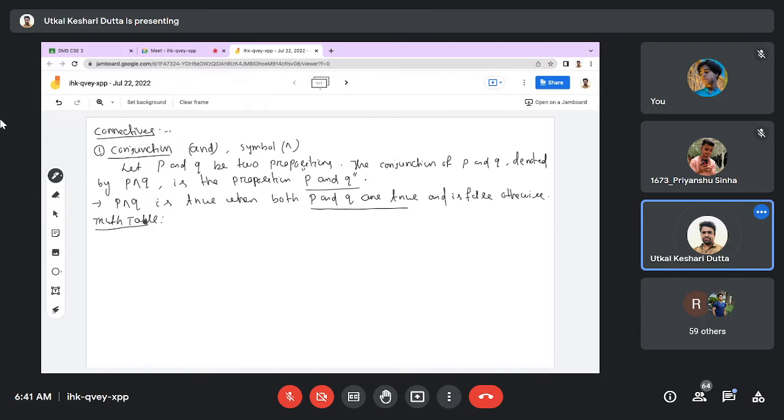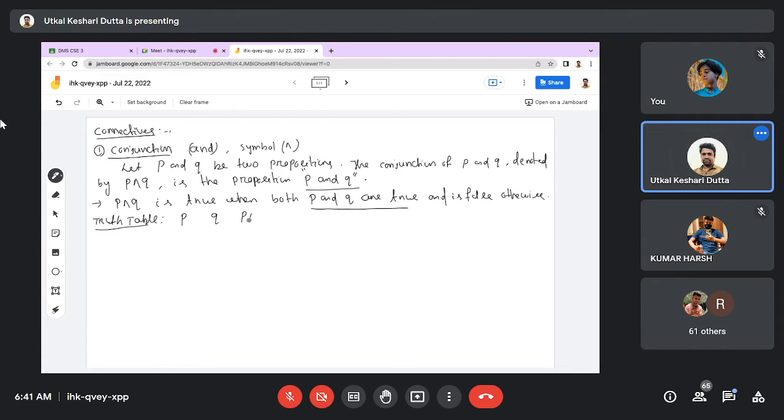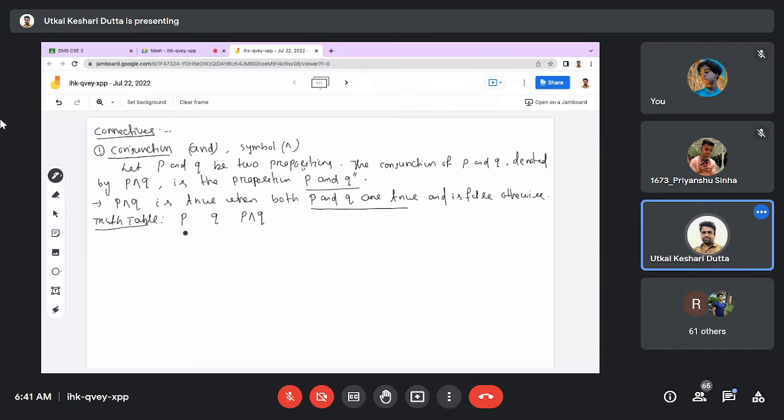So we'll see how to form the truth table for this connective, conjunction. p is the existing or given proposition, and we are going to find p and q. Okay. Then tell me, how many possibilities are there for the truth values of p and q?